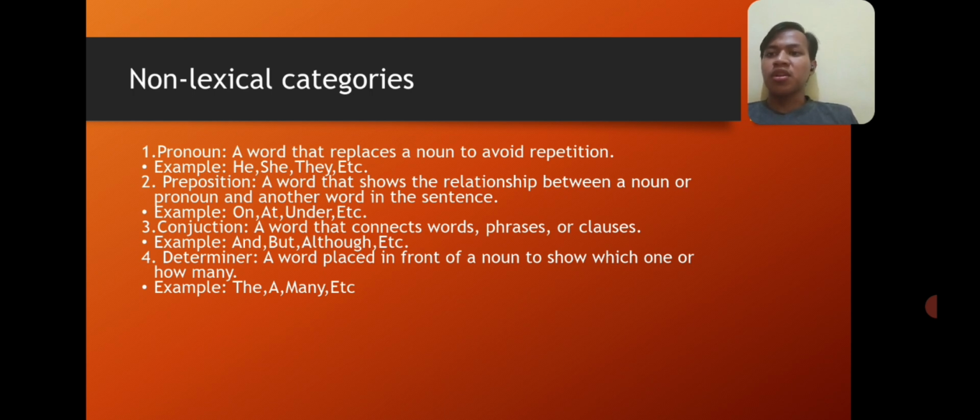The third, we have conjunction. A conjunction is a word that connects words, phrases, or clauses. The examples of conjunction are and, but, although, etc. And last, we have determiner. A determiner is a word placed in front of a noun to show which one or how many. The examples of this are the, a, many, and etc.